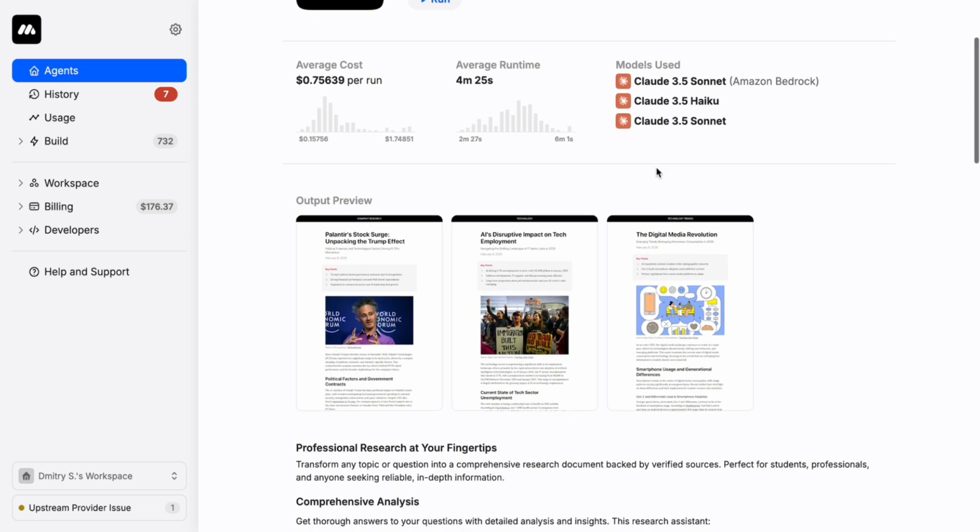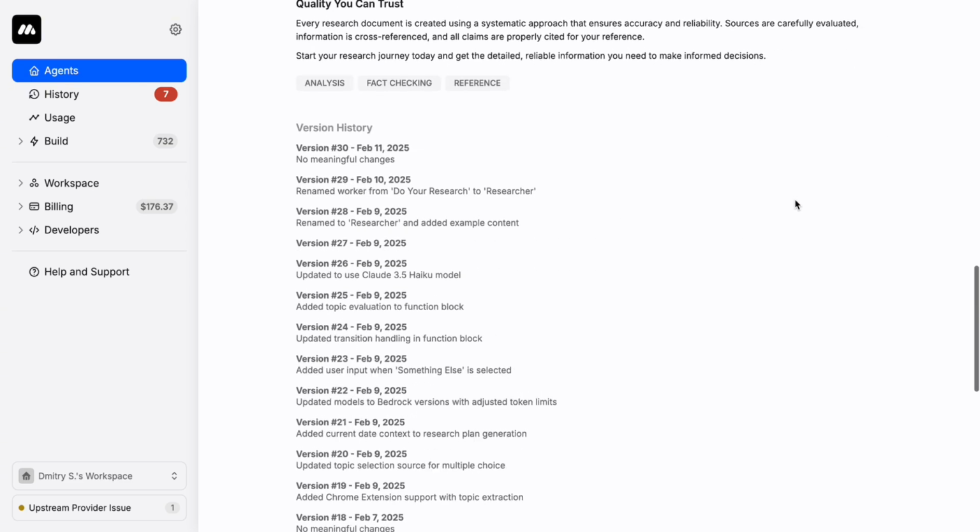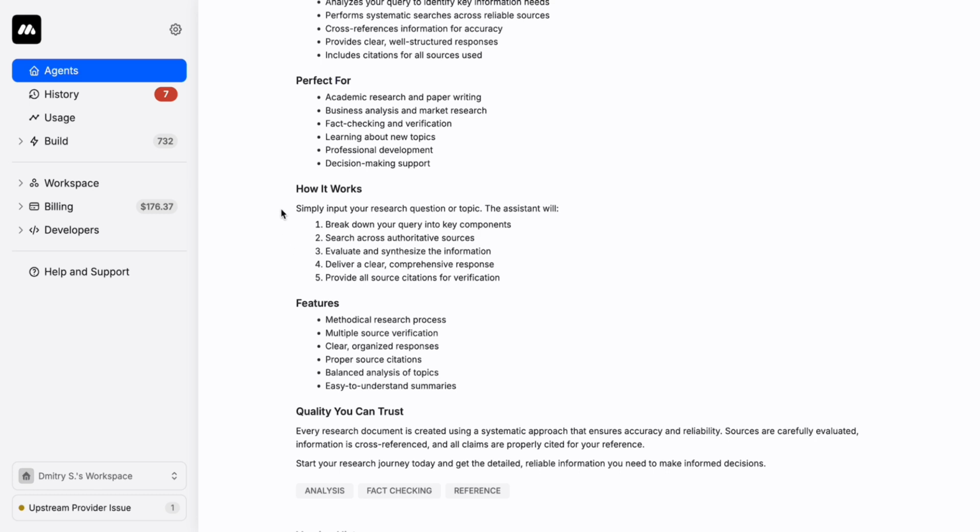What does this agent do? How much does it cost for an average run? What's the average run time? As you can see, 4 minutes. So it takes a while to run, and it goes off and generates these really, really sophisticated reports. First of all, when you give it a query, it breaks it down into a really comprehensive plan. It creates all of these sophisticated Google search queries and executes those search queries. It then grabs all the content from all of the results, so it goes and crawls those web pages and gets the content.